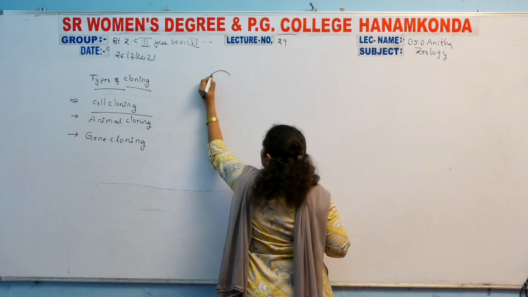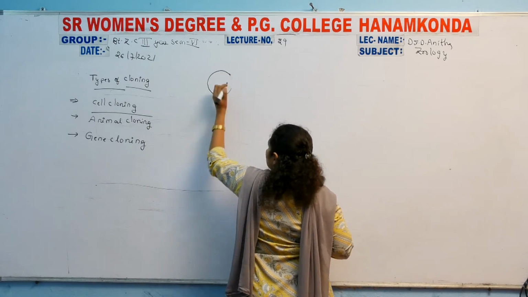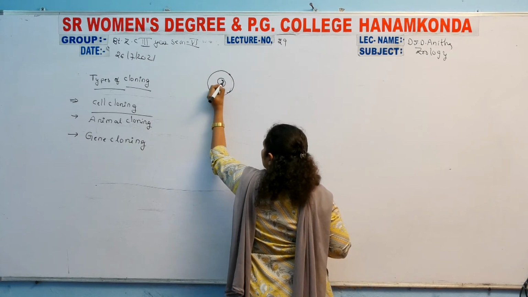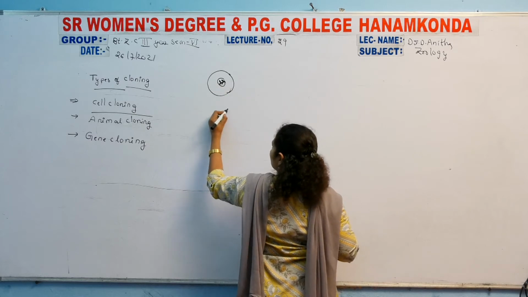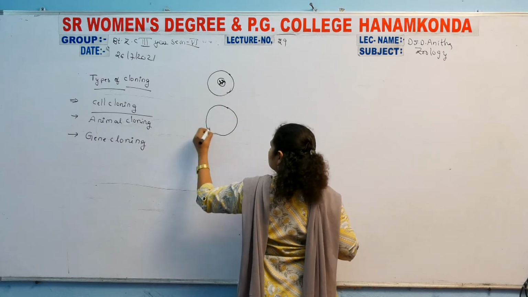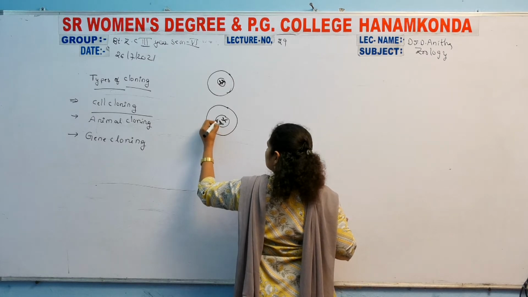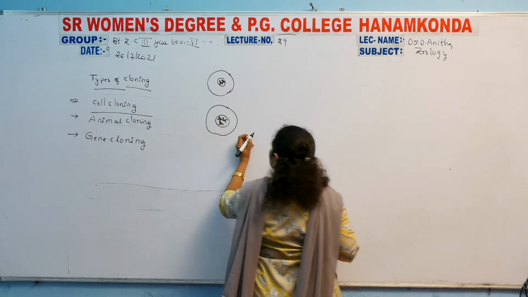First, one cell may possess chromosomes here.